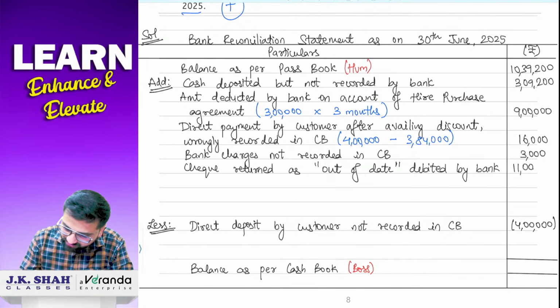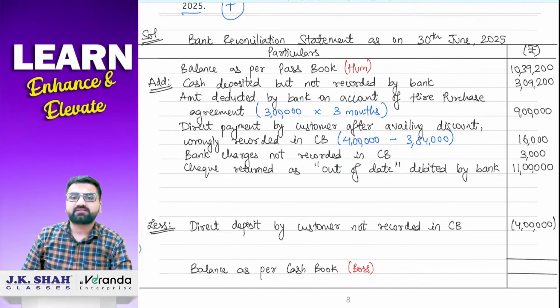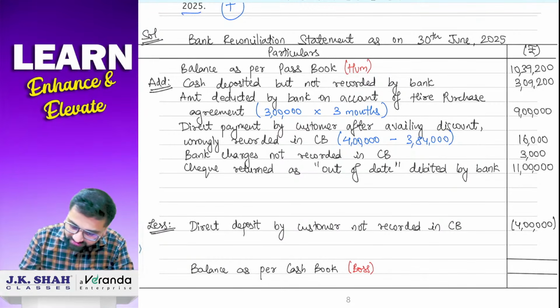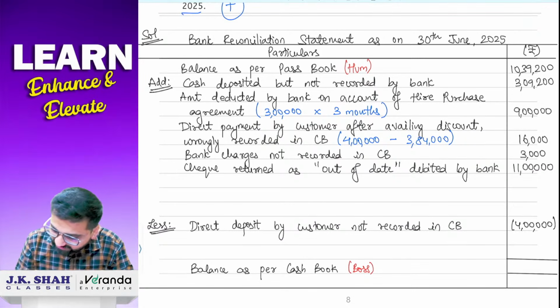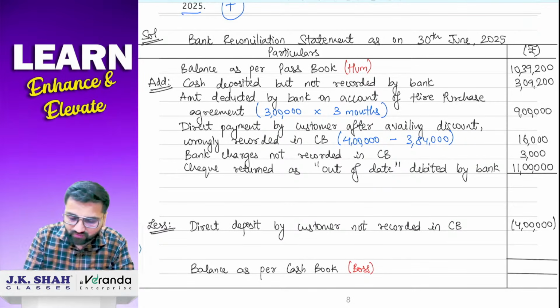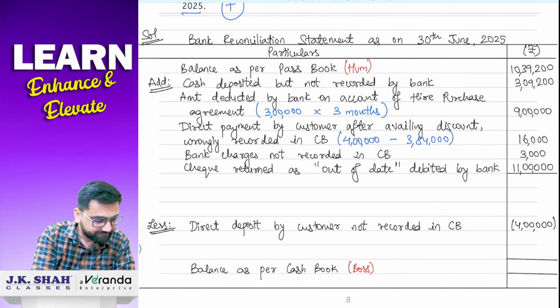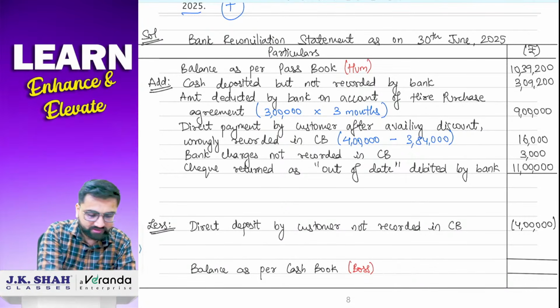So sir, amount is 11 lakh rupees. The amount of check is 11 lakh rupees. So I think we have done writing all the transactions. So what we will do, we will just add all of these. So 10,39,200 plus 3,09,200 plus 9 lakh plus 16,000 plus 3,000 and plus 11 lakhs.